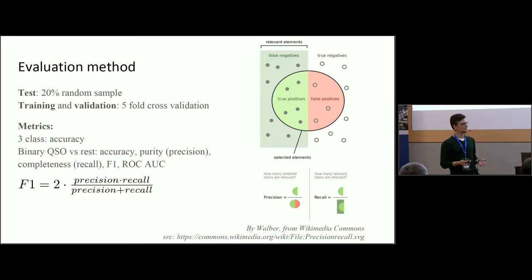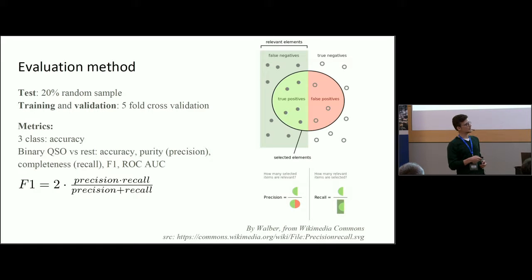Sorry if I'm running quite quick through the slides, but there's a lot of things, so it's better, I guess, to say briefly about everything than not say about something. So our evaluation method is that we take a 20% random sample of the training data set as a test set. Then from the remaining 80% we do 5-fold cross validation. From validation results we pick our model, and then all the results we will be showing are from the test sample. We use 3-class accuracy because we have galaxies, stars, and quasars, and we train a 3-class model because this fits the model with the most information.